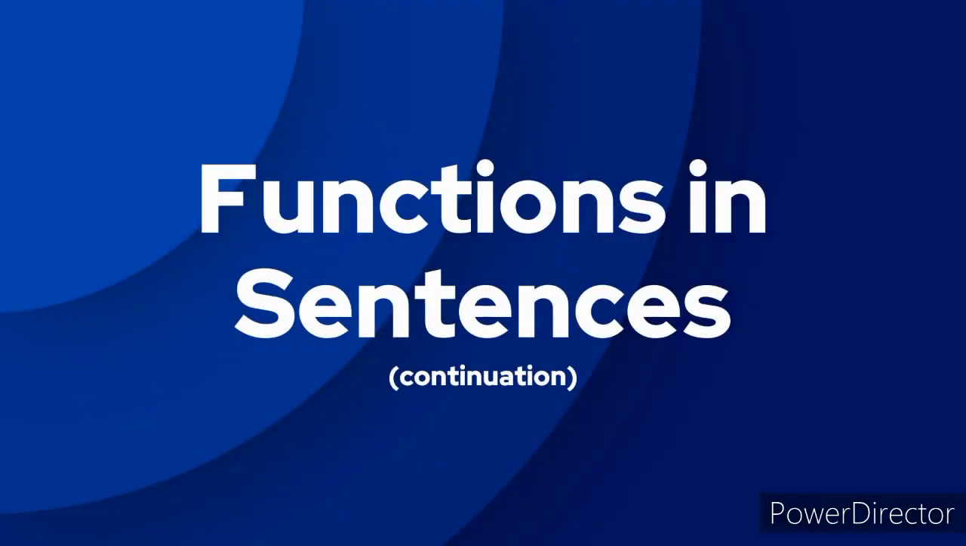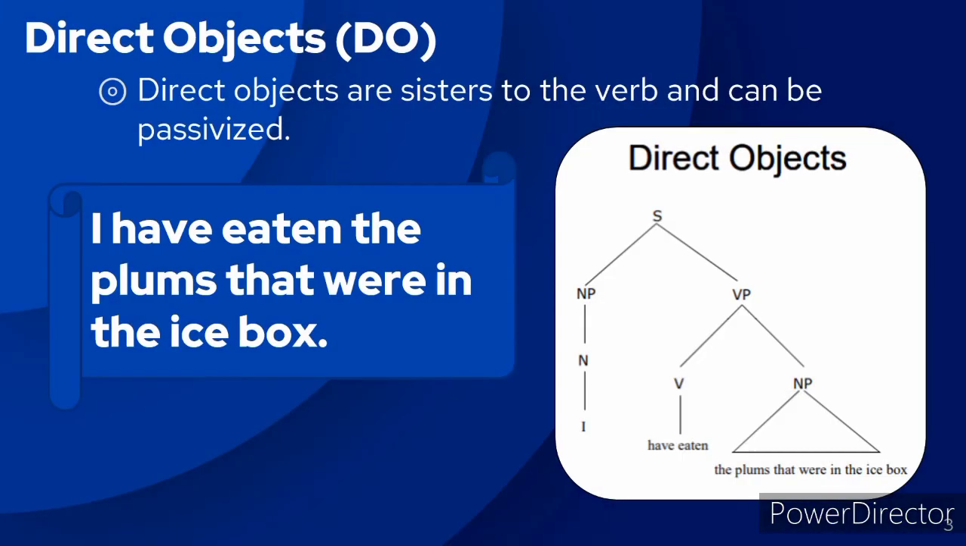Functions in sentences. Direct objects, or DO for short. Direct objects are sisters to the verb and can be passivized. So, here is an example: "I have eaten the plums that were in the icebox." On the right side of the slide, you can see the breakdown of the direct object.